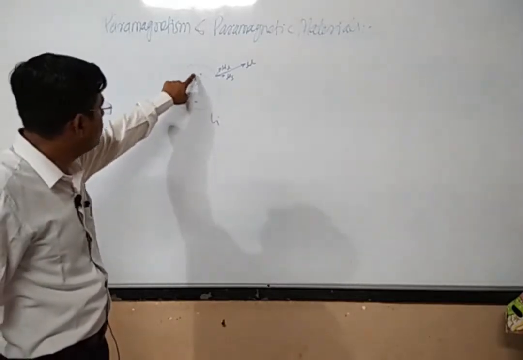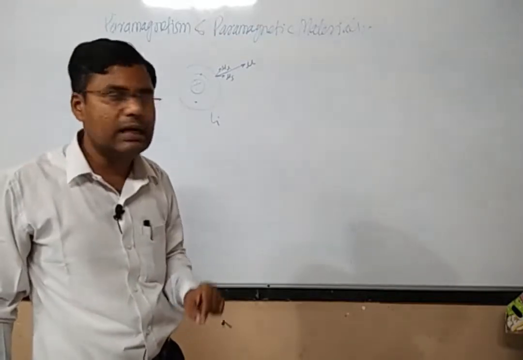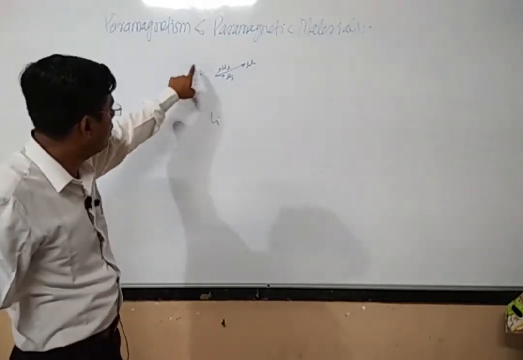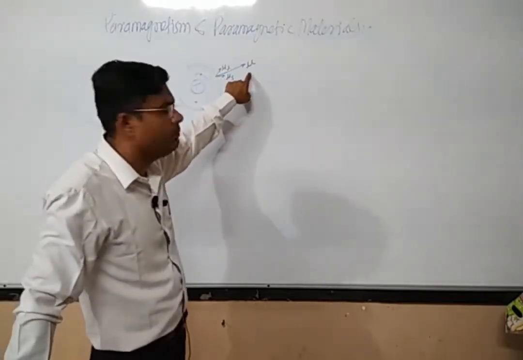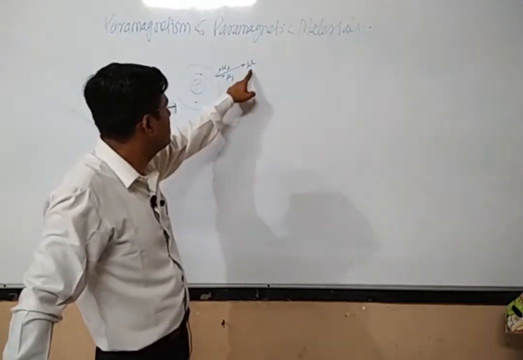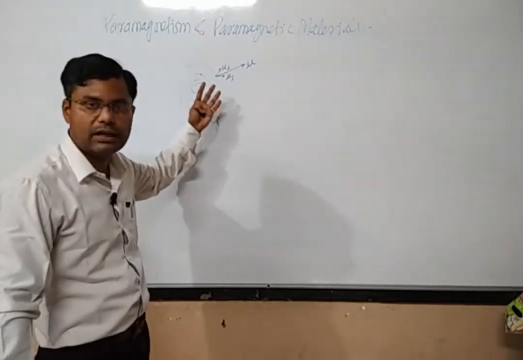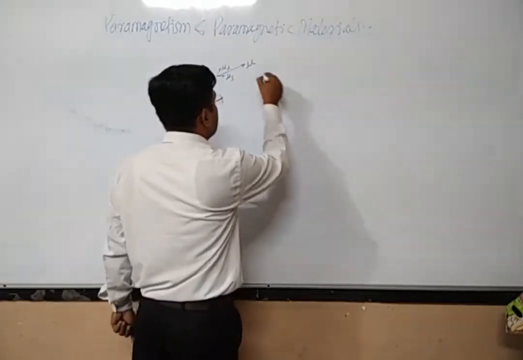So this orbit will not play any role in the magnetism of that atom, but the other energy level has one unpaired electron, so it will generate some resultant magnetic moment, which is the magnetic moment of the atom as a whole.